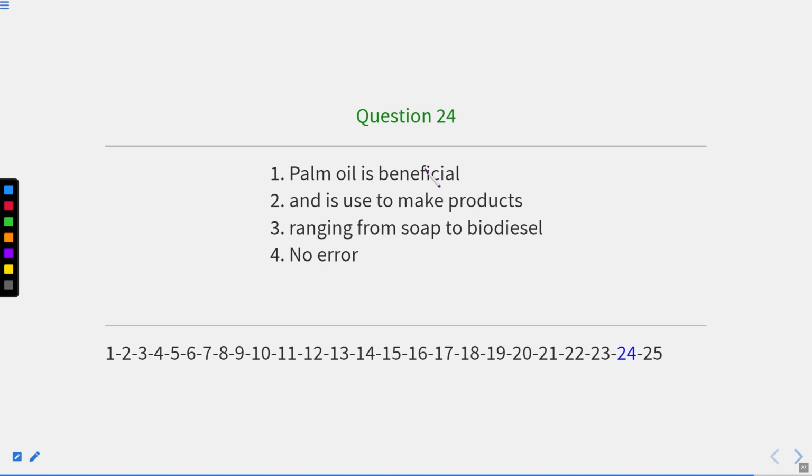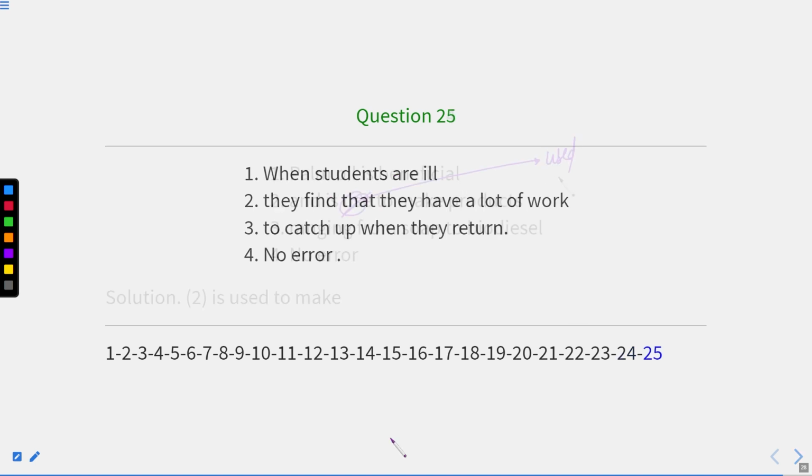This is question number 24. Palm oil is beneficial and is used to make products ranging from soap to biodiesel. So palm oil is beneficial and is used to make many products, like milk products and so on, ranging from soap to biodiesel. So here the error is in part second, that is, after "is" we should write the verb's third form, "is used." Well, this is the last question of today's session.